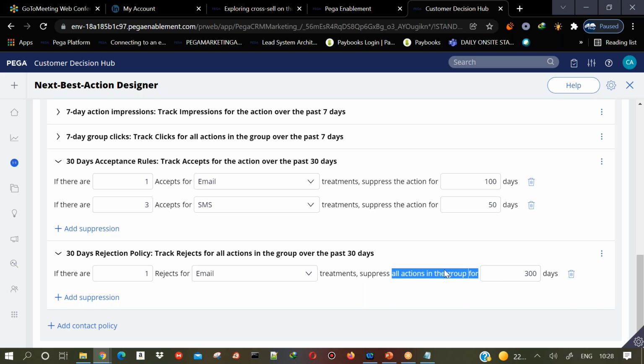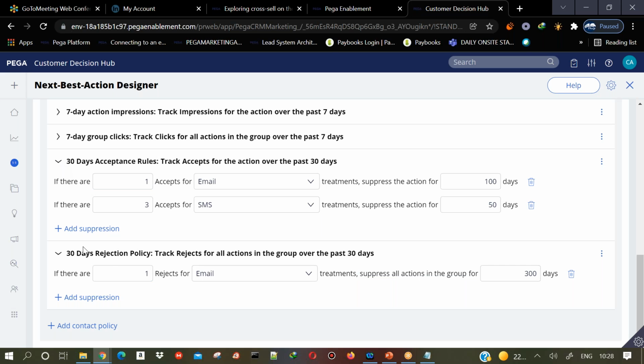Of course, this might not be valid, but if you get such a scenario, then you should be able to select the appropriate configuration. So this is only suppressing that particular offer which got accepted, but this is suppressing that particular offer as well as other actions that are there in that credit cards group. So this way you can specify the suppression policy.